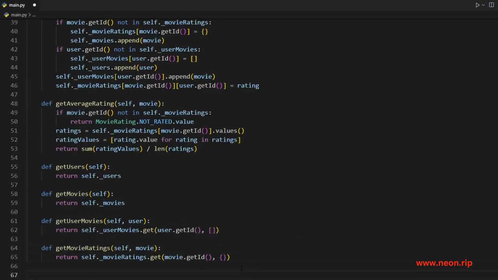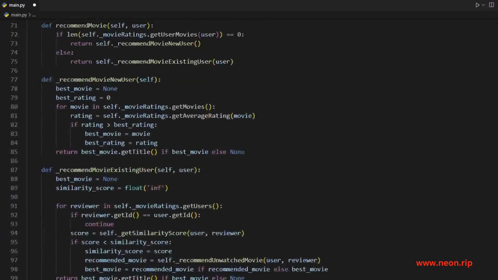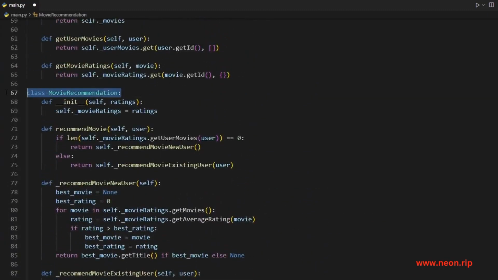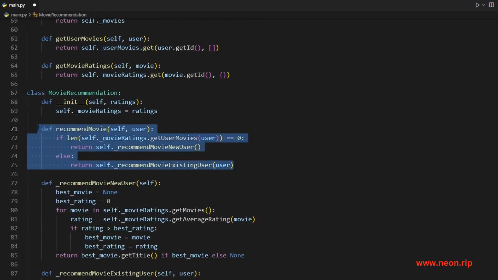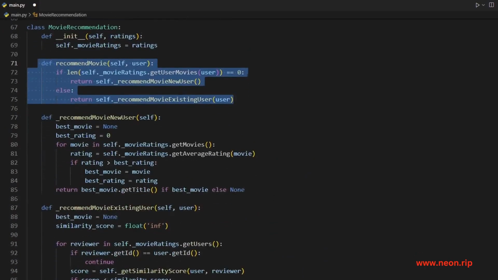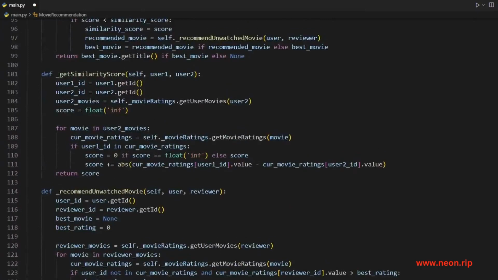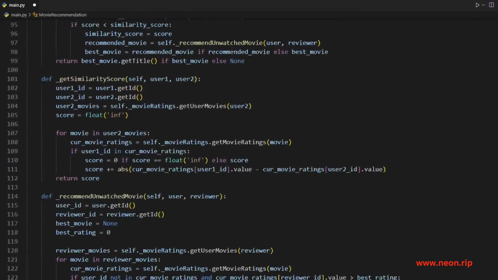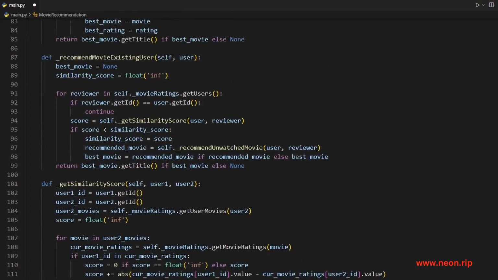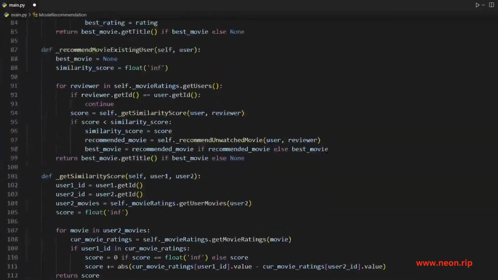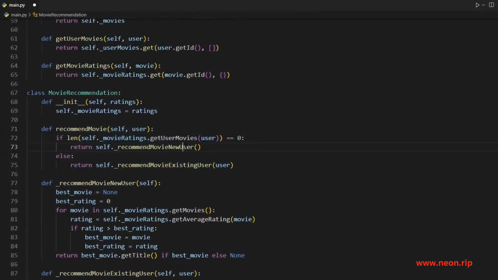Now for the actual bulk of the code, we have our recommendation system. At a high level, it's pretty simple, and I don't think in a real interview you would have to get too much into the details. I wouldn't expect you to, because this is definitely really involved and it's easy to make a bug. It's obviously a lot of code here, but at a high level, which is what's important,